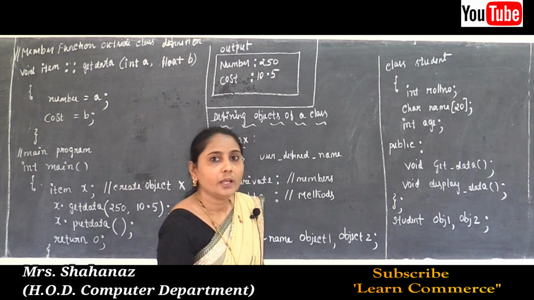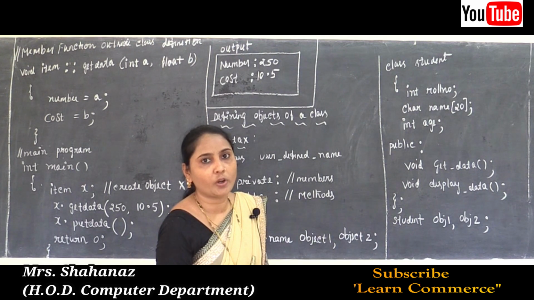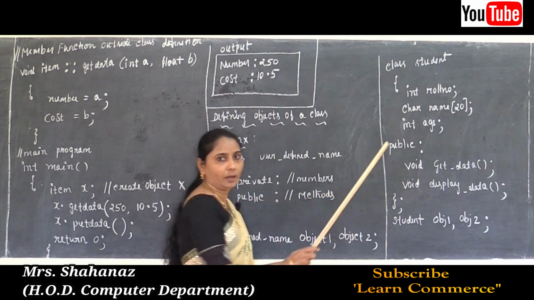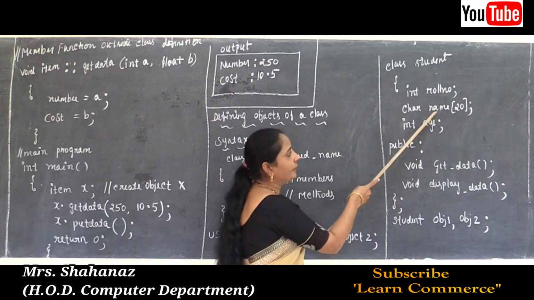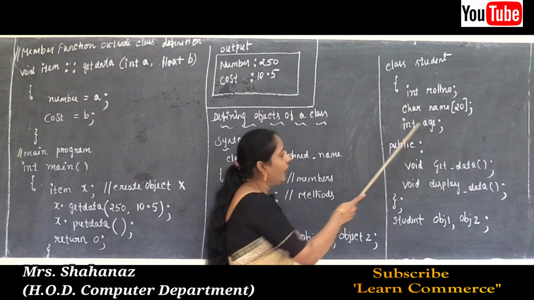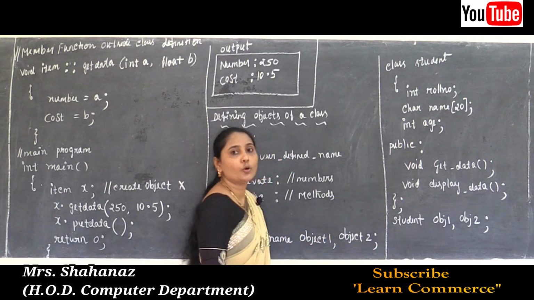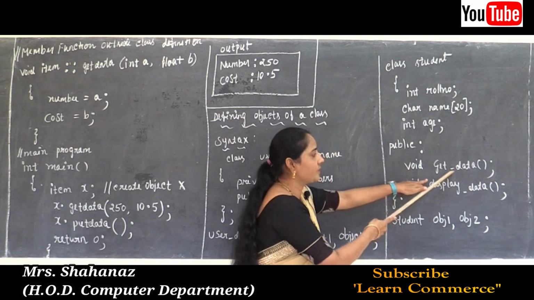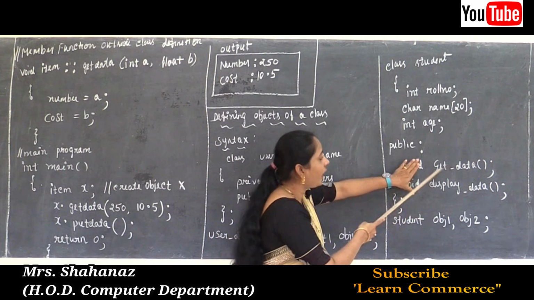We know that if no access specifier is mentioned, then by default the data members are private. So the private data members are roll number, name and age, and in public we use two member functions in this example: one is get data, the second one is display data.